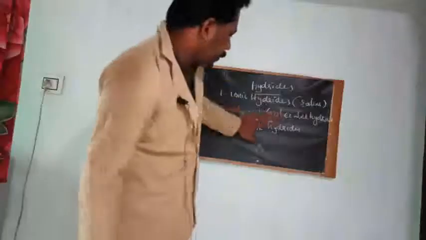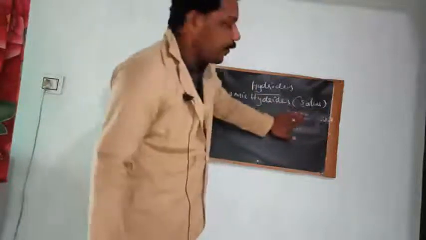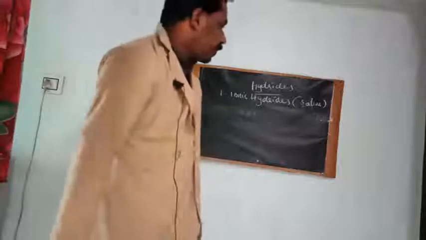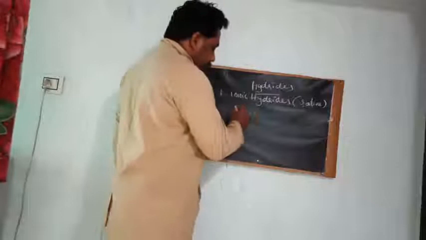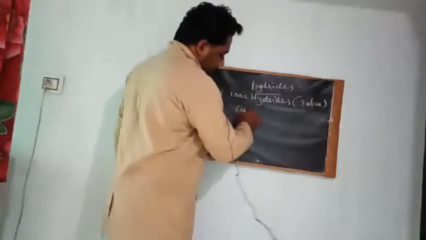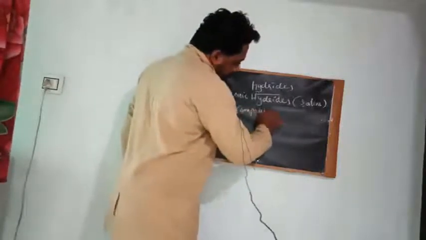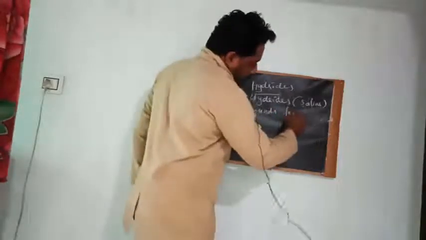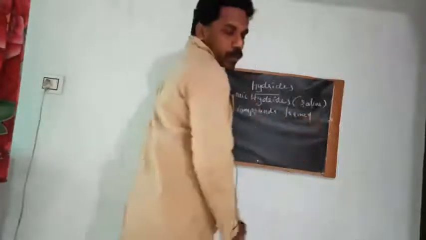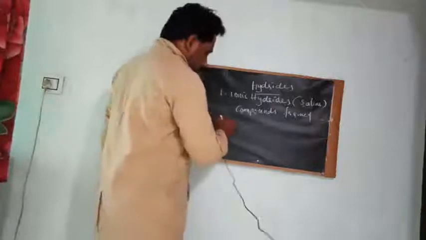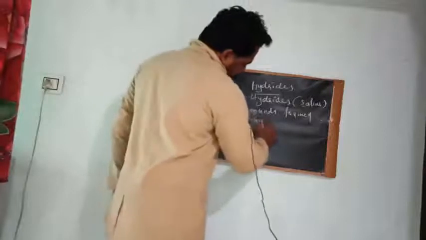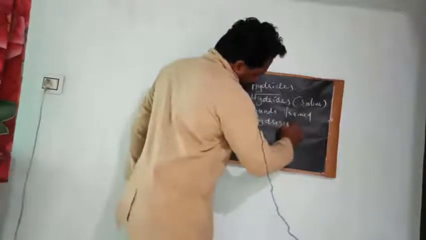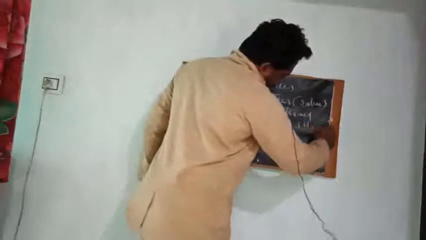Shall we? First of all, we are going to discuss ionic hydrides. Ionic hydrides are the compounds formed between hydrogen and S block elements.